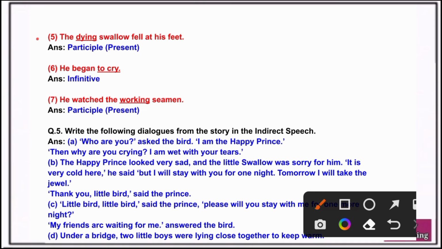5. The dying swallow fell at his feet. Answer. Participle, present. 6. He began to cry. Answer. Infinitive. 7. He watched the working seamen. Answer. Participle, present.